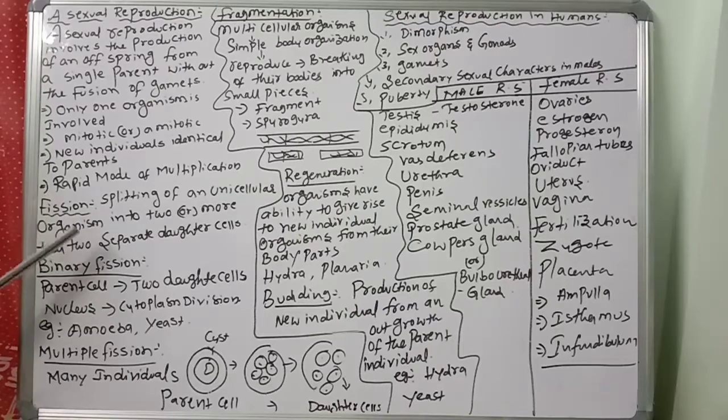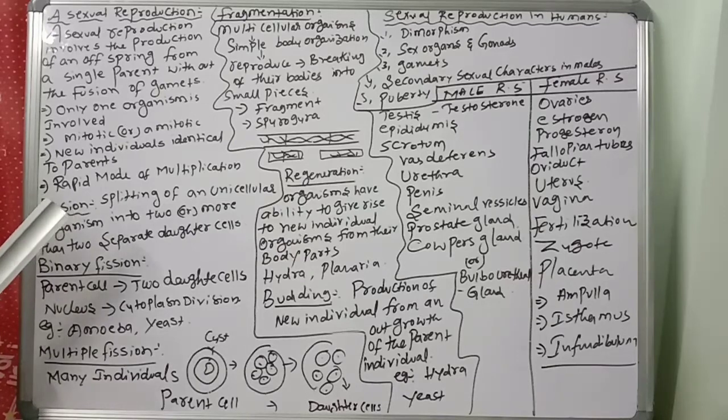So types of reproduction, you know very well. We are discussing fission. Splitting of a unicellular organism into two or more than two separate daughter cells. This type of reproduction is common in unicellular organisms.